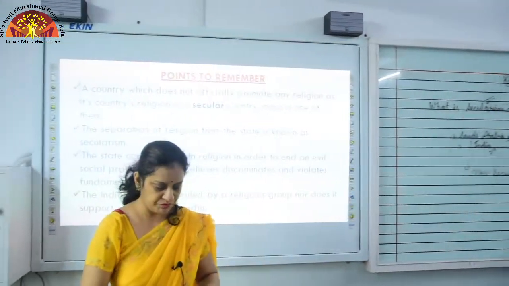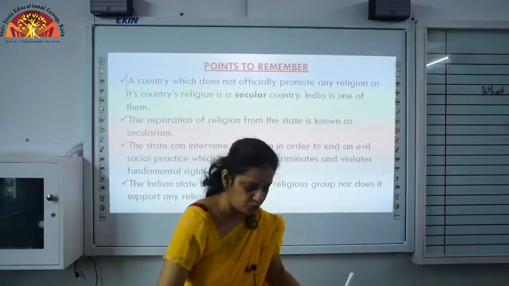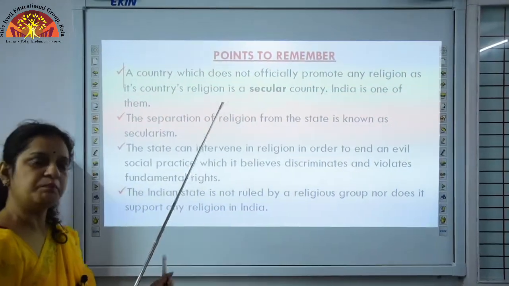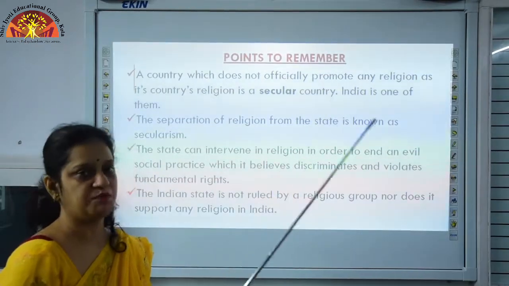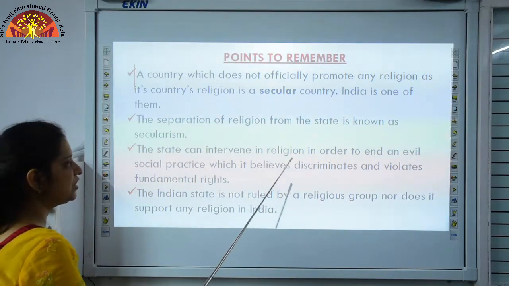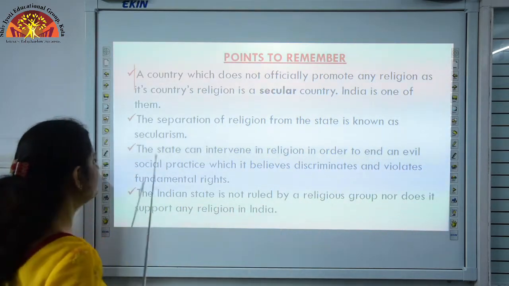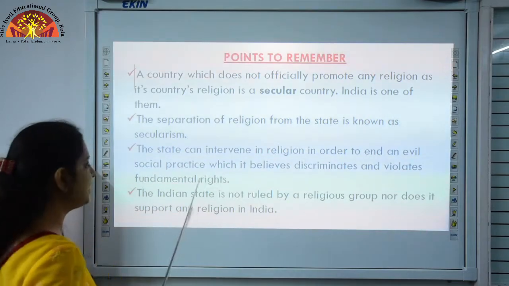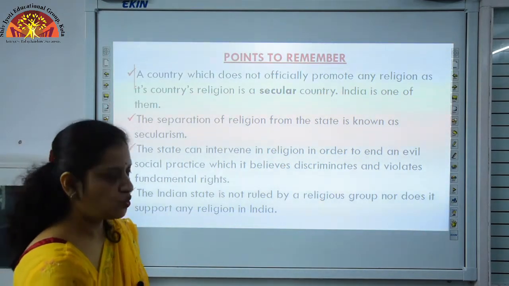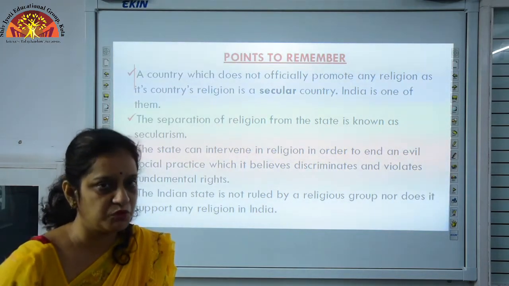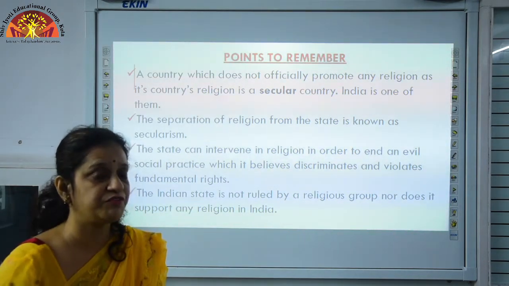Students, before I continue the chapter, I would like to make clear some other key points of the chapter. That is, the state can intervene in religion in order to end an evil social practice which it believes discriminates and violates fundamental rights. You have learned about fundamental rights in chapter number 1, that there must be no violation of fundamental rights.